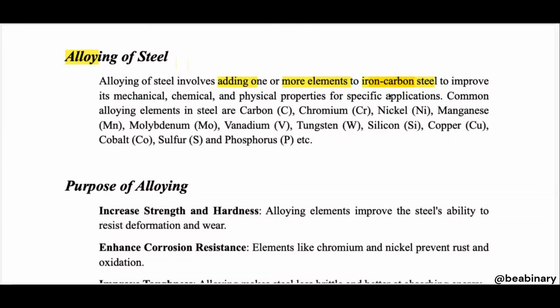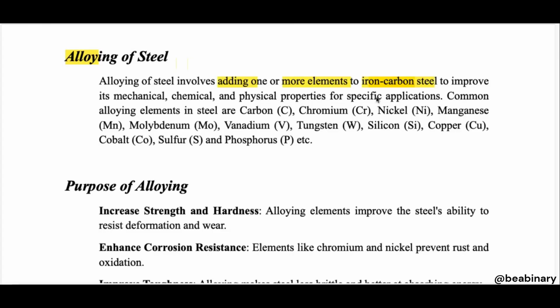We have seen this behavior of carbon in iron. And what is steel? If the percentage of carbon in the iron is up to 2%, it is known as steel, right? Keep in mind these basic definitions, and then you will be able to follow what is going on in this session.